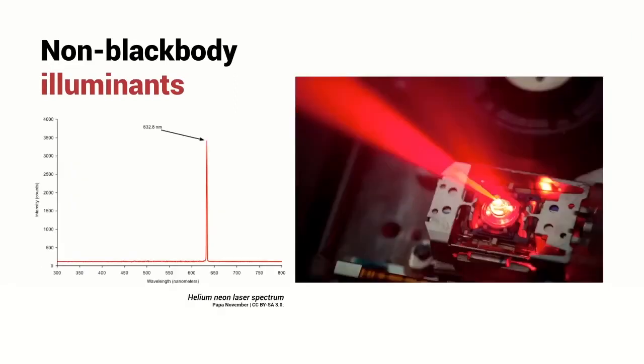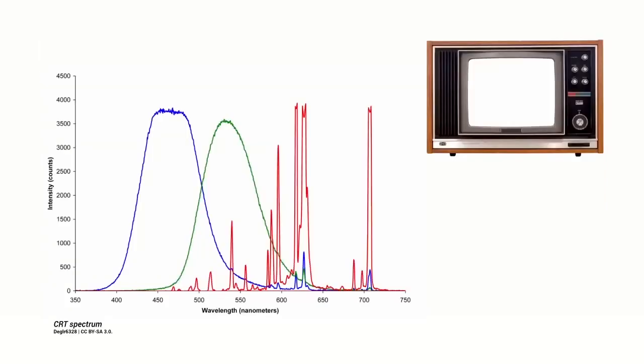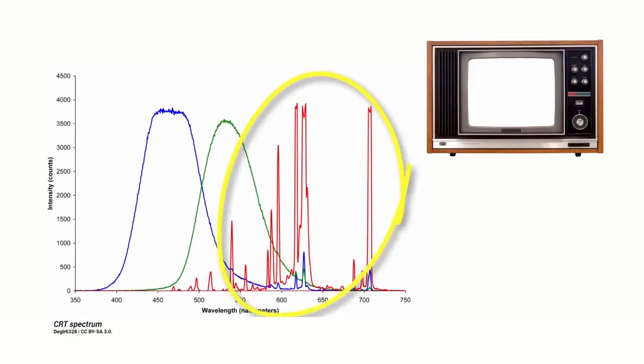Another non-blackbody illuminant is the laser. The laser is perhaps somewhat similar to the light-emitting diode that we looked at a moment ago, except that the spectrum is extremely narrow. Finally, these are the spectral emissions associated with the red, green, and blue phosphors in an old-fashioned cathode ray tube. And this shows the emission spectrum of the blue phosphor, this curve here, the green phosphor, this curve here, and the red phosphor, which contains a large number of quite narrow band emissions, but together, collectively, they appear to the human eye as red.